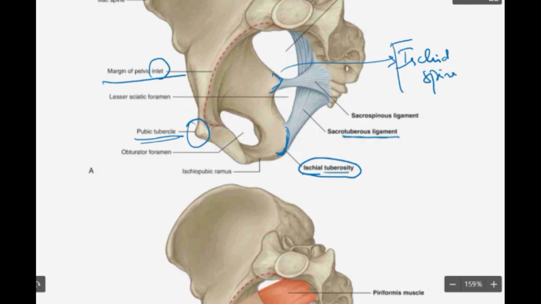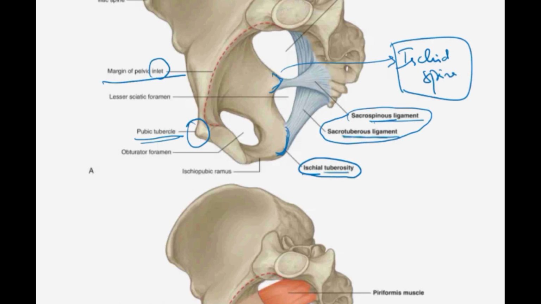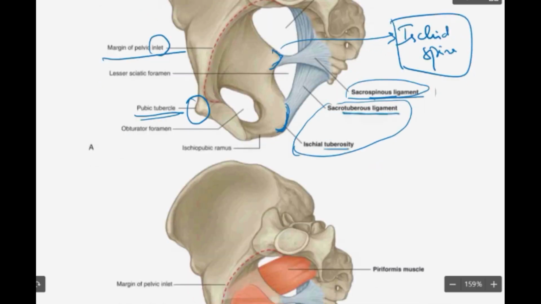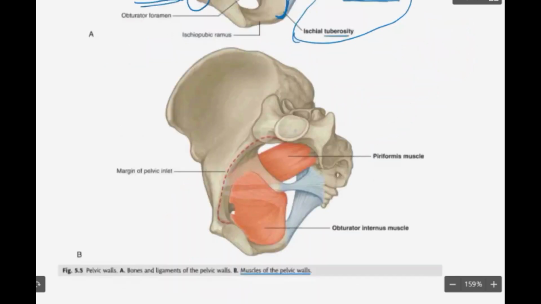So this ischial spine is going to be the attachment of the sacrospinous ligament, and one more ligament I'll tell you. And this ischial tuberosity is going to be the attachment of the sacrotuberous ligament. Why are we bothered about it? We are bothered about this because there are a few vessels and nerves which are going to transfer through these cavities.